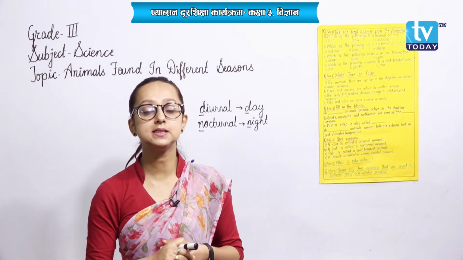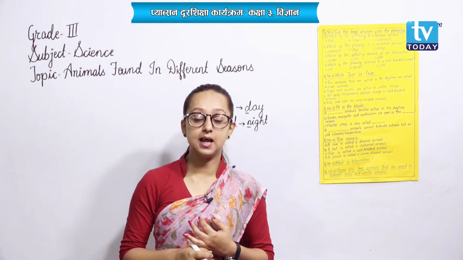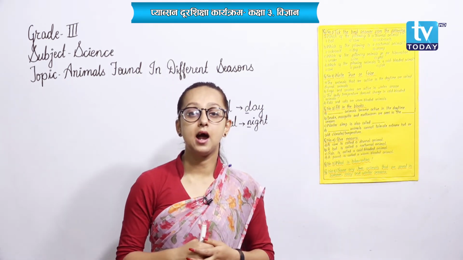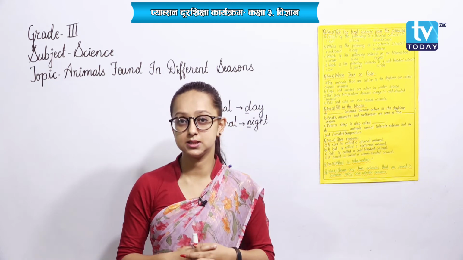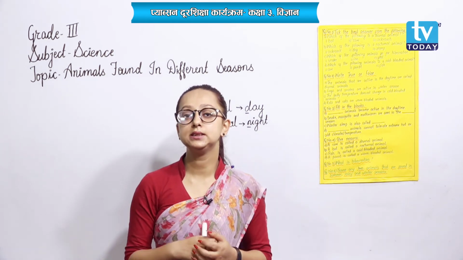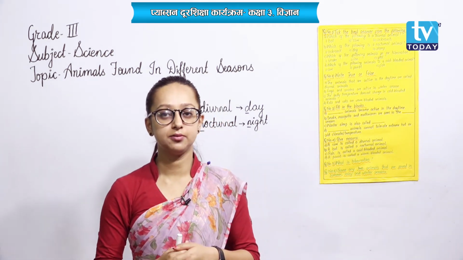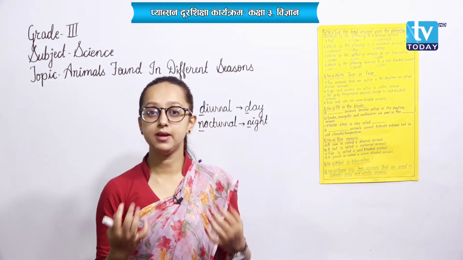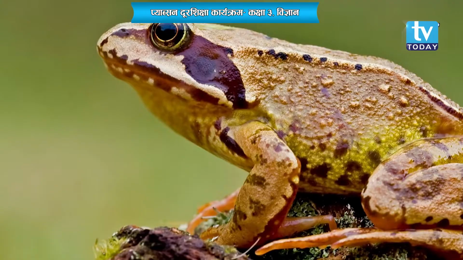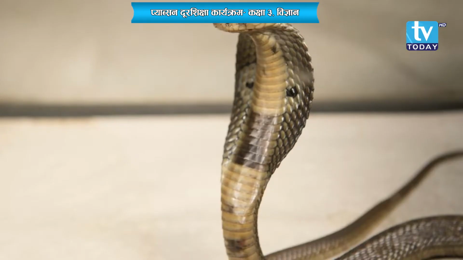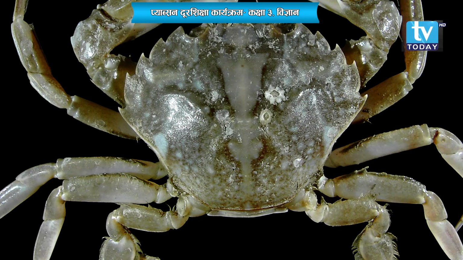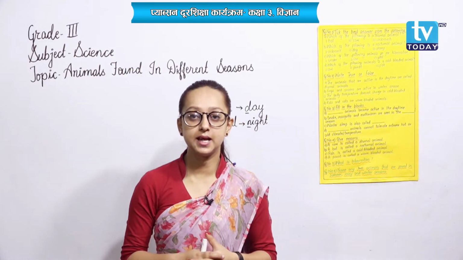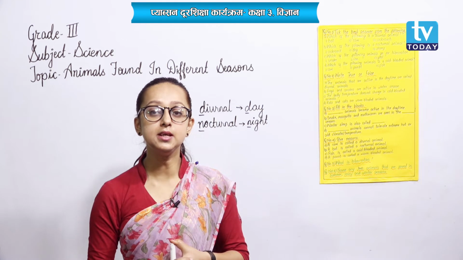Okay. These type of animals, like I told, snake, scorpion, earthworm, etc., they are mostly active in summer season, whereas in other seasons they remain inactive. Now talking about the animals that are found in rainy season. The animals like frogs, snakes, rat, crab, earthworm and many other animals, they remain active in rainy